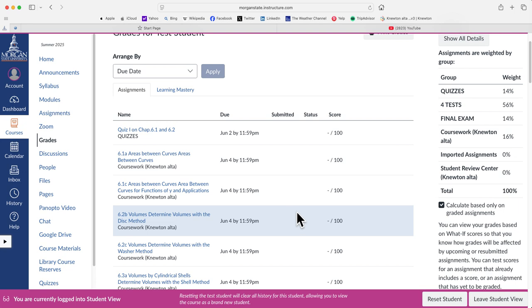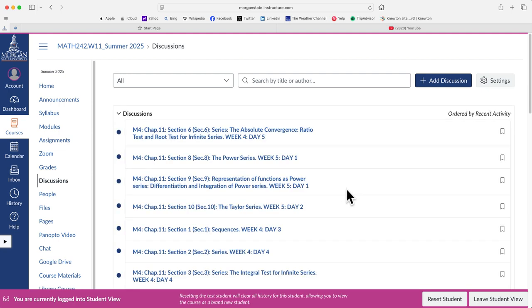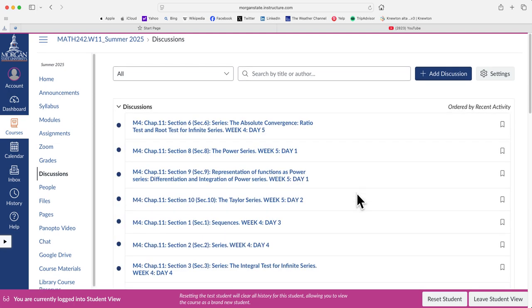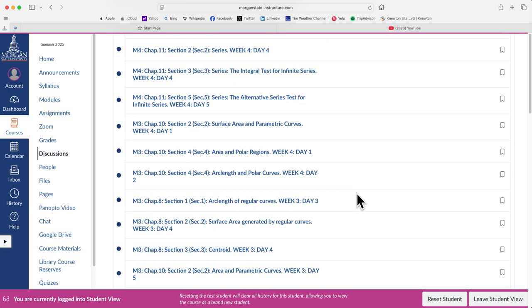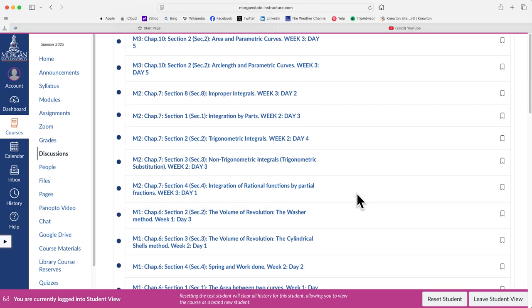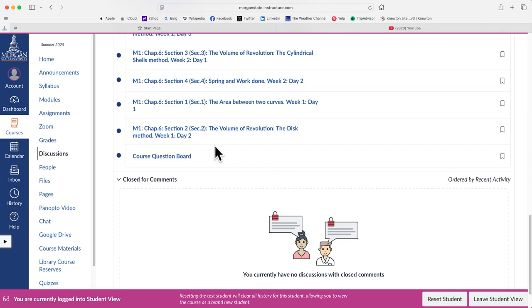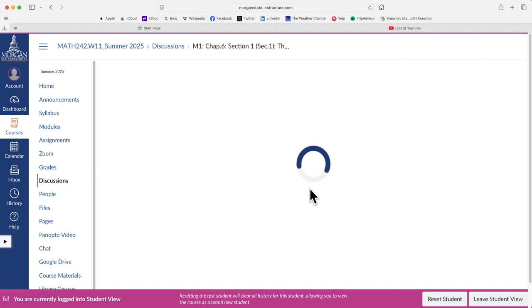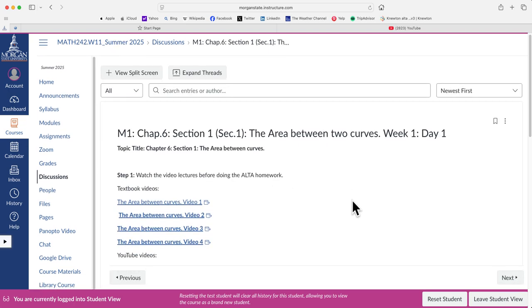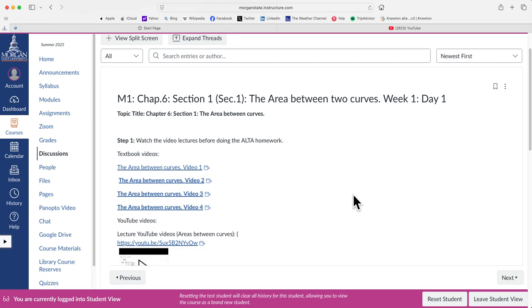Okay, so that's grades. Discussion basically is those objectives that we split into modules. Okay, so like 6.1 deals with the area between curves. You can do them here, or you can go on module and do them. Okay, so if you click in here, for example, it tells you what you need to do, the area between curves. So these are the videos you should watch.